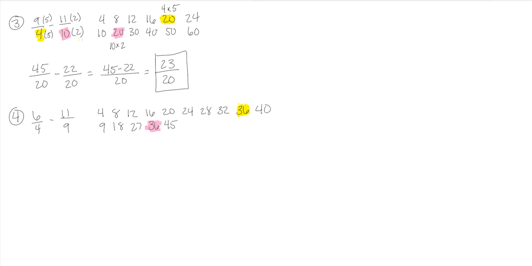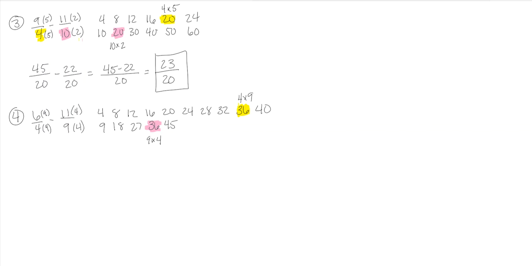So the top one are multiples of 4. What do we multiply 4 by to get 36? And that would be 9. So we want to multiply both the top and the bottom by 9. The bottom numbers are multiples of 9s. What do we multiply 9 by to get 36? We multiplied by 4, so that means both of these will be 4s.